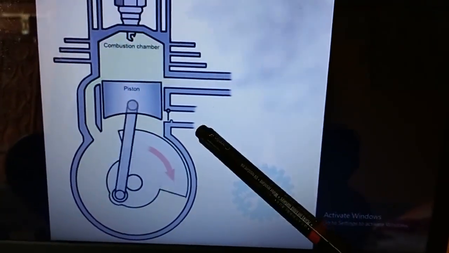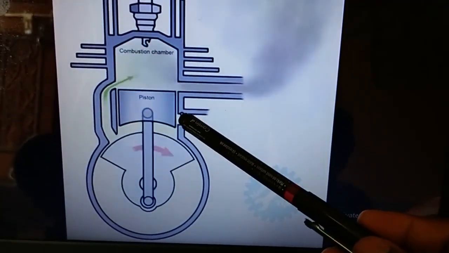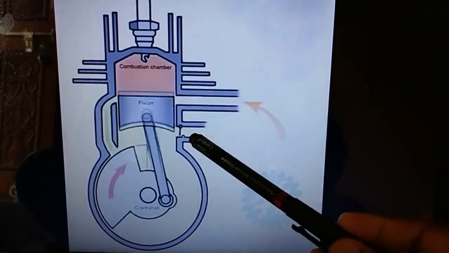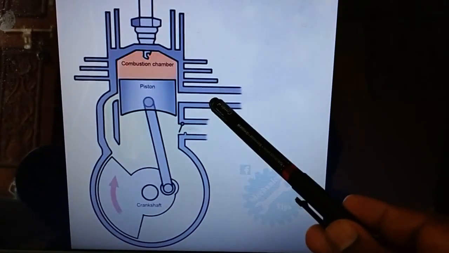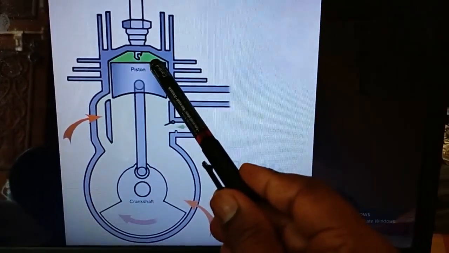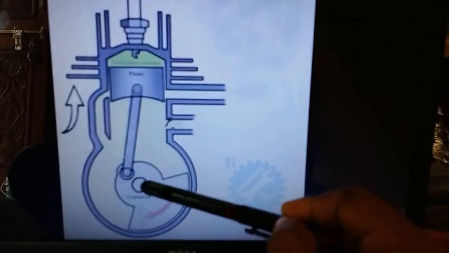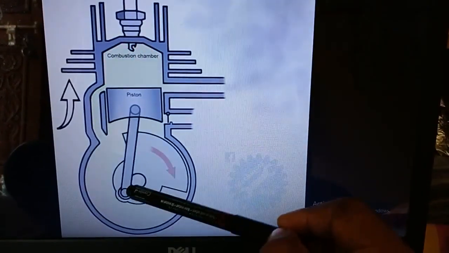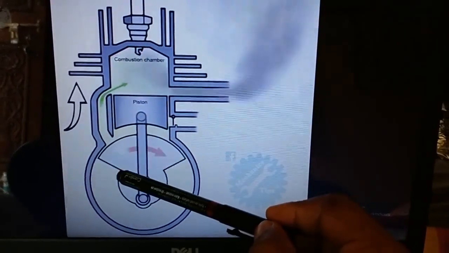So in this video, for the two-stroke diesel engine, we have three ports. Instead of valves, we have ports. This is an inlet port, exhaust port, and transfer port. This is an engine cylinder, and this is a crankcase, and this one is crank, and this is a connecting rod, and this one is crankshaft.